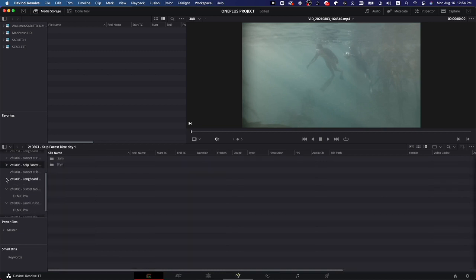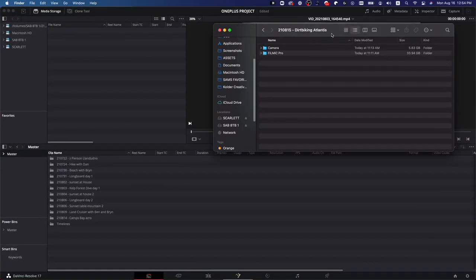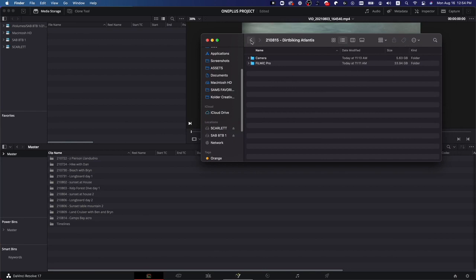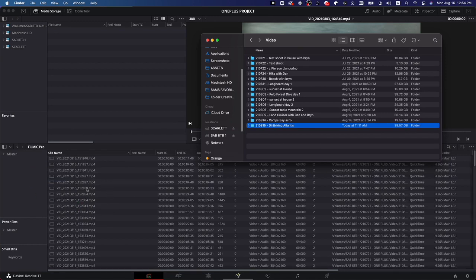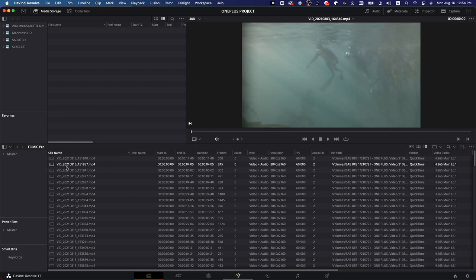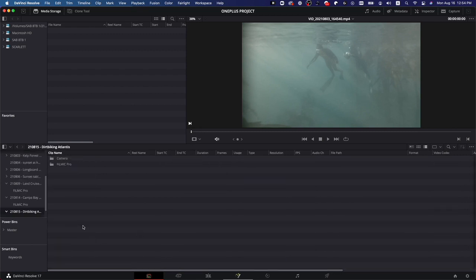So I'm gonna go into my DaVinci project file here, and first thing I'm gonna do is close these open folders here. I'm just gonna close the master folder. Then I'm gonna go back to that folder, take the root folder 210815 dirt biking Atlantis, and drag it into this area here. That way it's going to be made into a new folder in the master folder. So we can see that that folder is here now. Double click it. We have both the folders in there as well.